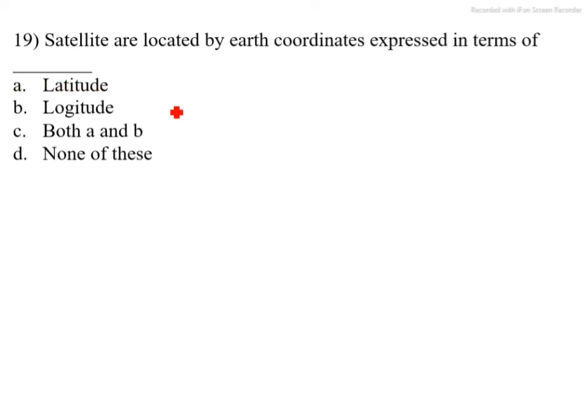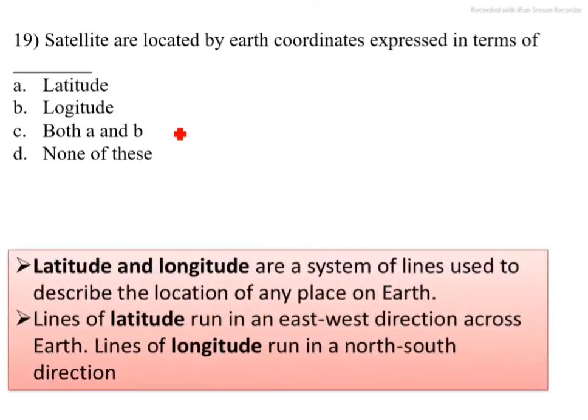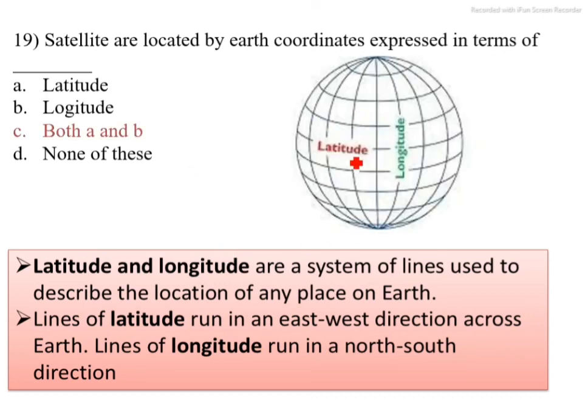Satellites are located by Earth coordinates expressed in terms of dash dash. Option A latitude, option B longitude, option C both A and B, and option D none of these. The correct option is C. Satellites are located by Earth coordinates expressed in terms of latitude and longitude. Latitude and longitude are a system of lines used to describe the location of any place on earth. Lines of latitude run in the east-west direction across the earth, and lines of longitude run in the north-south direction, as shown in the figure. This is the earth with latitude and longitude lines.